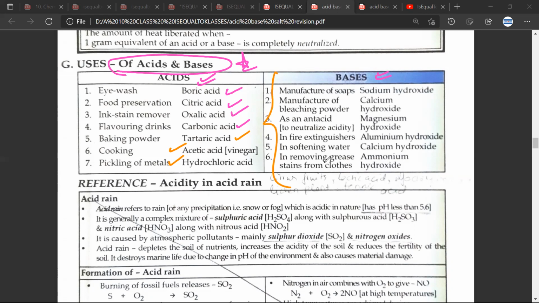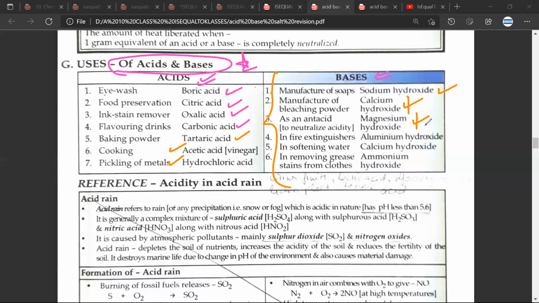Manufacture of soaps, NaOH or sodium hydroxide is used. Bleaching powder, CaOH is used. As an antacid, MgOH is used. So if you are being bitten by a bee, the sting of a bee has acid in it. So in order to neutralize that acid, you use MgOH.